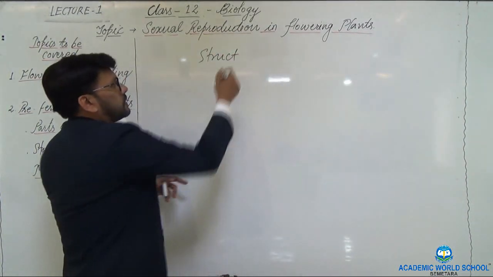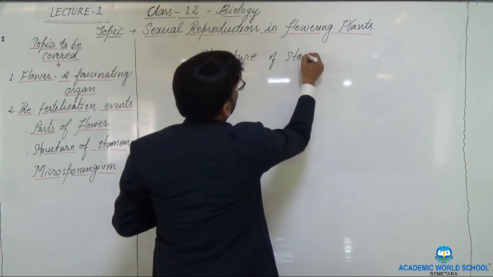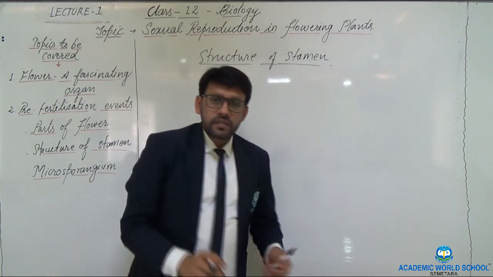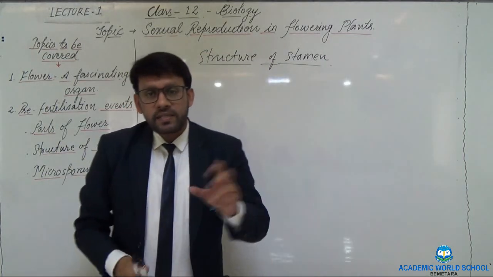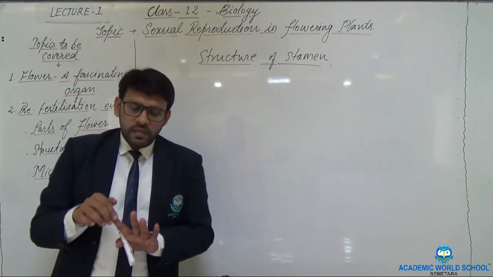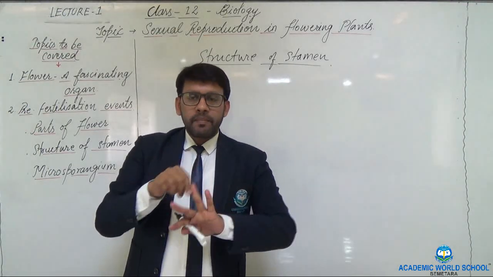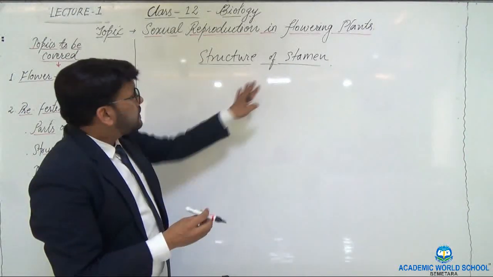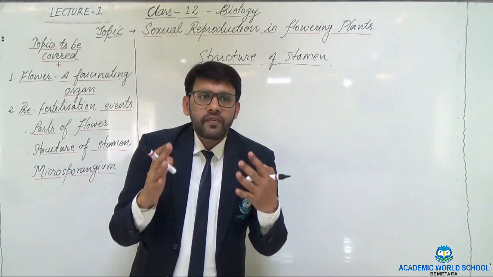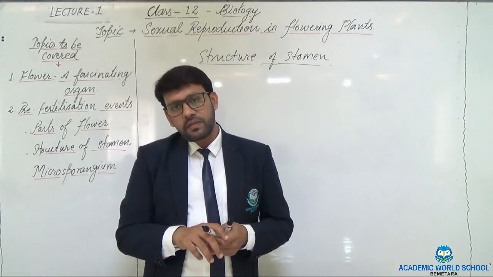So we will discuss about the structure of stamen. As children, we have discussed about the parts of the flower. So I told you flower has basically 4 parts: sepal, petal, then stamen and carpel. These stamens are actually arranged in the form of whorl, in the axis of the plants.